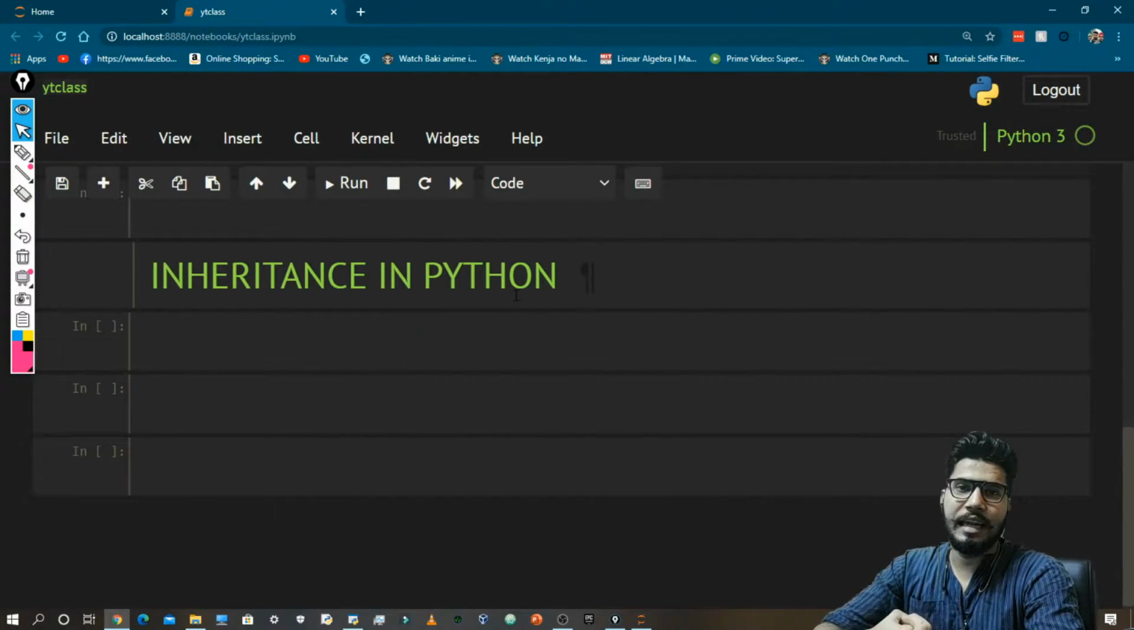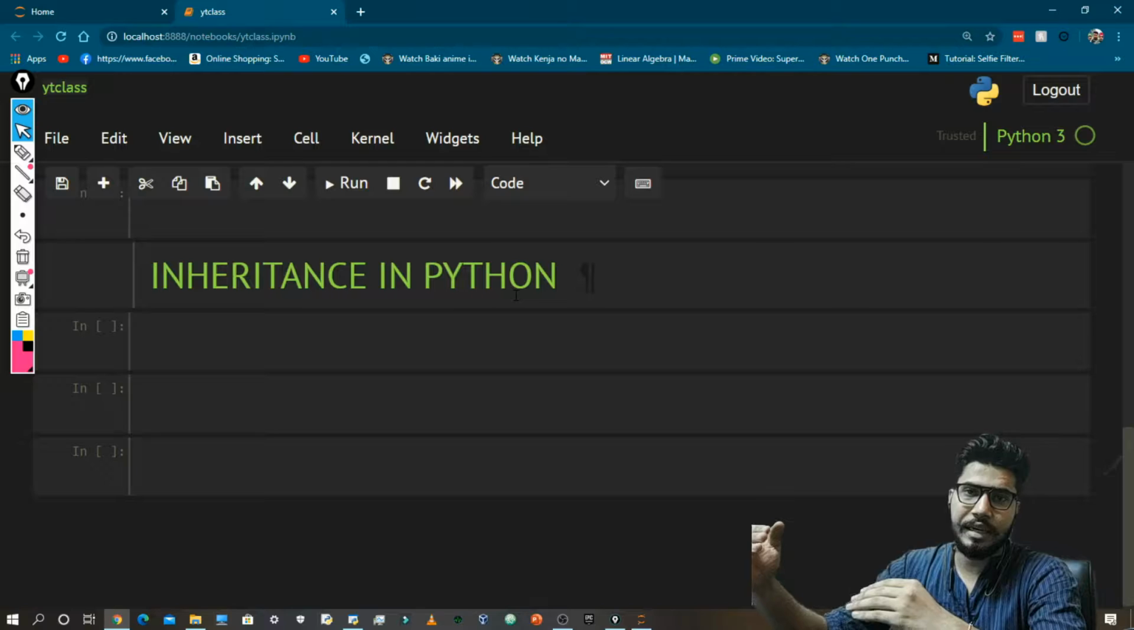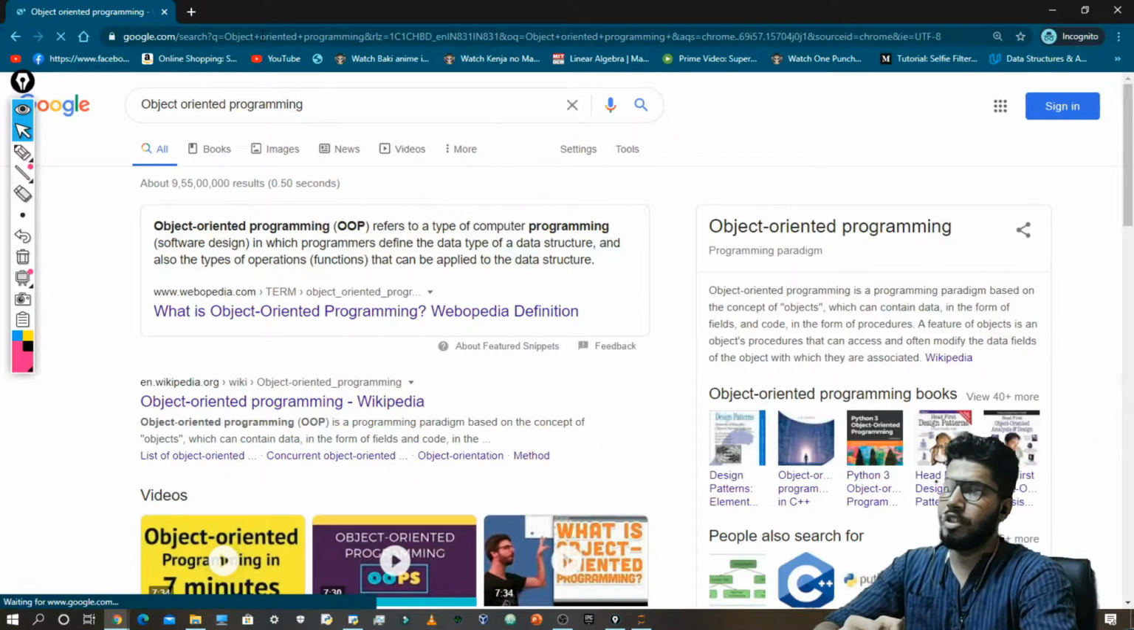So guys, what is inheritance? It is a concept that was taken from humans, like our ancestors had some traits and we inherited them. So this concept was taken from humans, and I want you to read about object oriented programming.